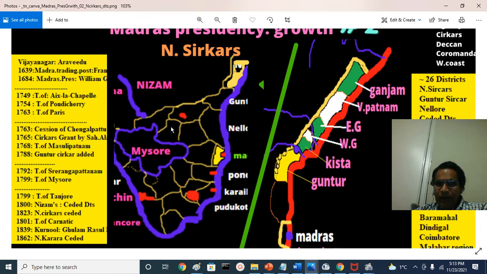There was a contest for the throne in Nizam's territory between Muzaffar Jang, grandson of Nizam, after Nizam passed away in 1748, and his son Nasir Jang. British supported Nasir Jang and Muhammad Khan Wallajah. French supported Chanda Sahib and Muzaffar Jang.